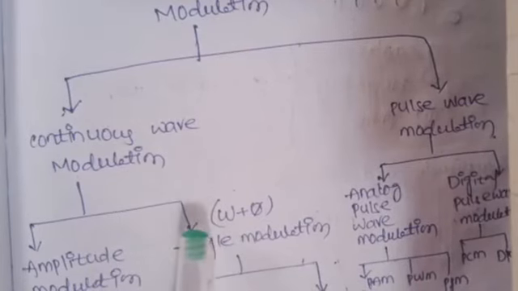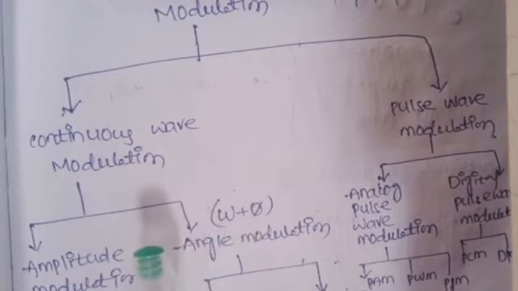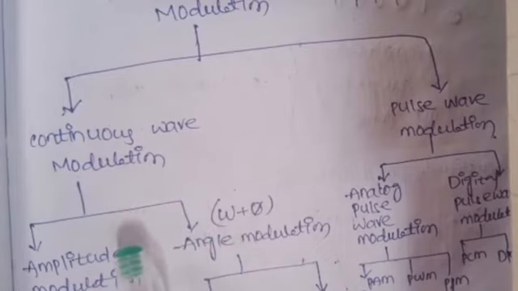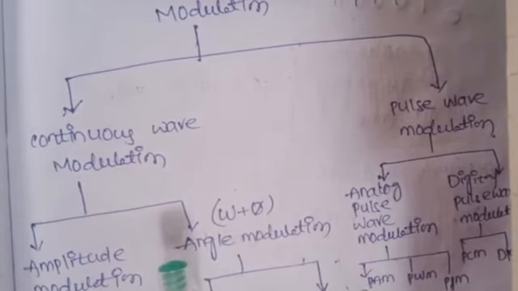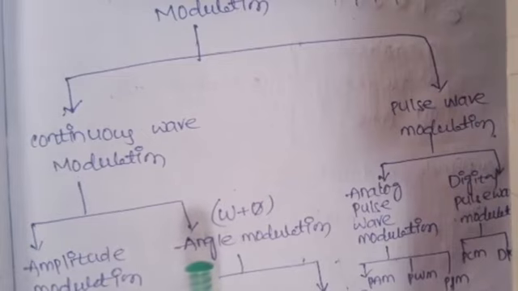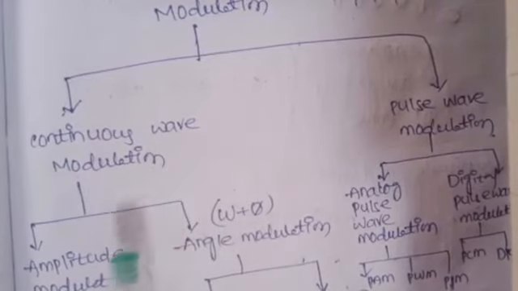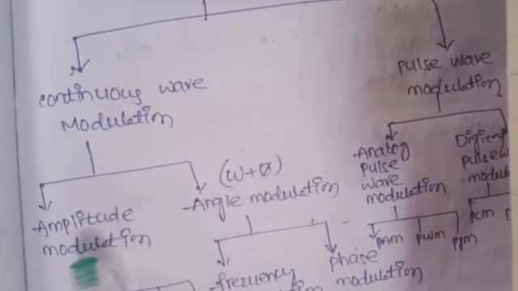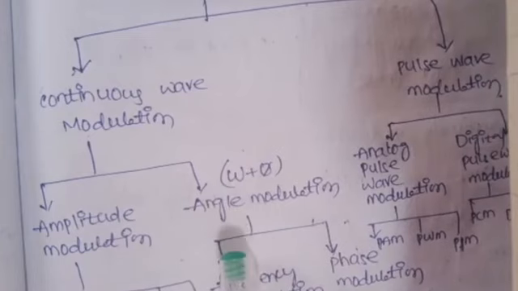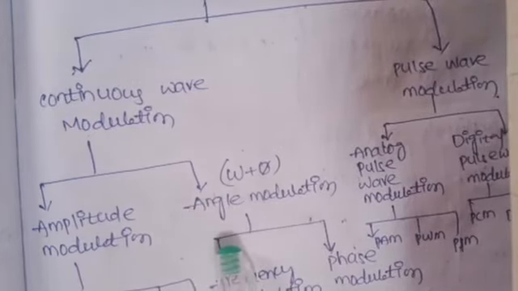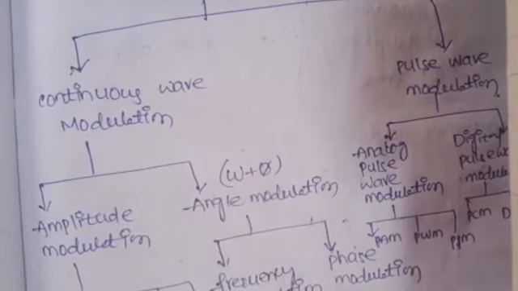Okay, so here continuous signal is sinusoidal signal, that is analog signal. Based on the characteristics of sinusoidal signal, the continuous wave modulation is classified into two types. Every continuous wave has amplitude, frequency and phase. Based on those three characteristics, the continuous wave modulation is classified into two types. One is amplitude modulation and another one is angle modulation. Angle modulation is further classified into two types, frequency modulation and phase modulation.